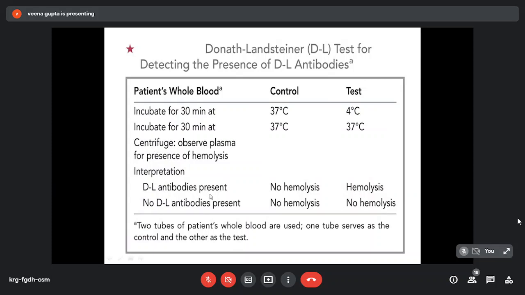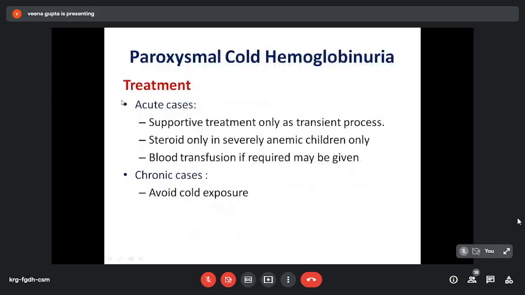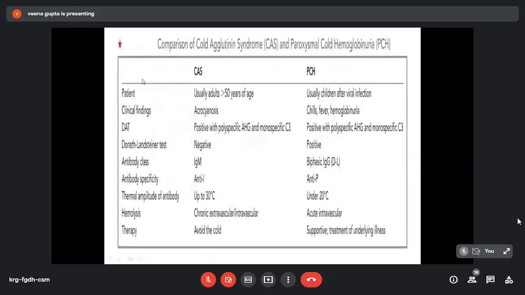If Donath-Landsteiner antibody is present, hemolysis will be seen in the test tube. Whereas if no antibodies are present, no hemolysis will be seen in any of the test tubes. Treatment: in acute cases, supportive treatment only, as it is a transient process. Steroids are given only in severely anemic children, and blood transfusion may be given if required. In chronic cases, we just have to avoid cold exposure.